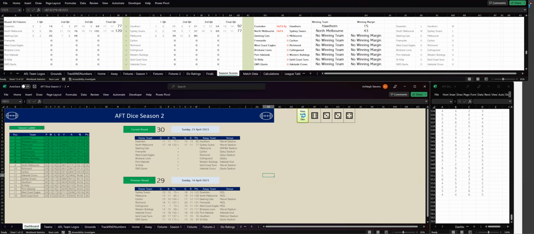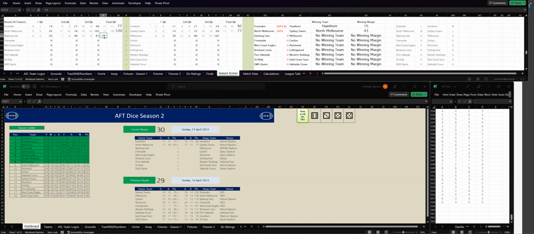Let's go to the third quarter. The Cats have kicked 6 goals, 3. So that's 13 goals, 9. And Melbourne, 3 goals, 4. That's 15 goals, 12. And at 3-quarter time, Melbourne are leading by 15 points. Let's go to the last quarter. The Cats have kicked 6 goals, 3.